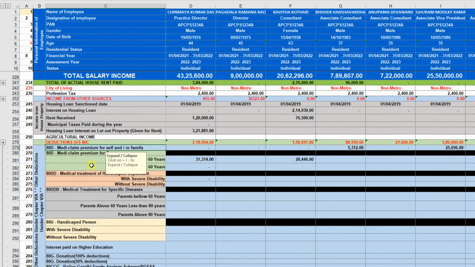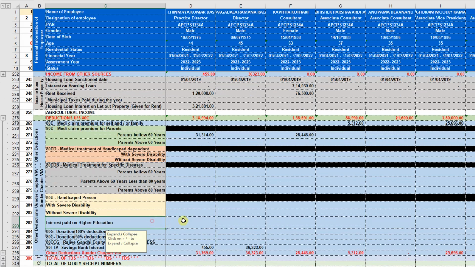80D medical insurance for the self and family, medical insurance premium for the parents below 60 years of age, above 60 years of age, 80DD medical treatment of handicapped dependents with a severe disability, without severe disability, 80DDB medical treatment for specified diseases, parents below 60 years, parents above 60 years and less than 80 years, parents above 80 years, and section 80U handicapped person with a severe disability, without severe disability, and the interest on higher education, 80G donation 100% and 50%, and 80CCG deductions and 80TTA deduction.